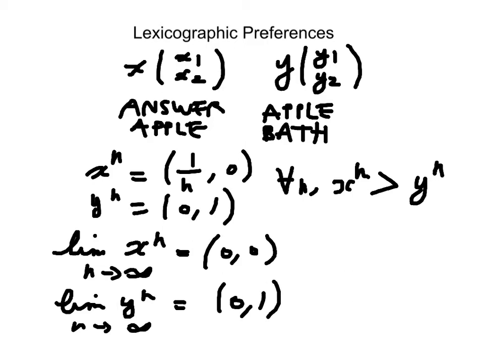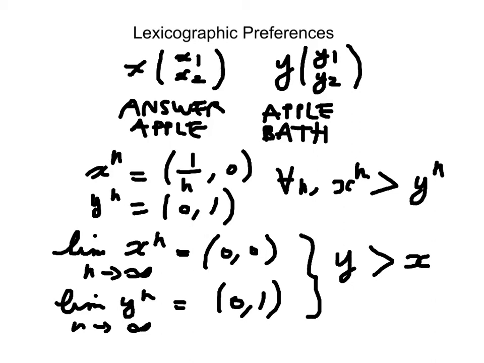The bundle doesn't change. It's still 0, 1. So at the limit, what can I say here? Well, y will be preferred to x. Why is that? The first entry will be the same, 0, and the second entry here, 1, is greater than 0. So at the limit, I have y strictly preferred to x.